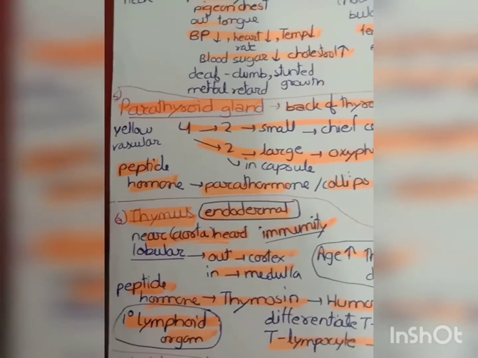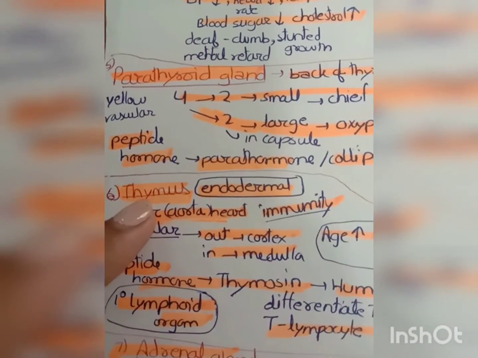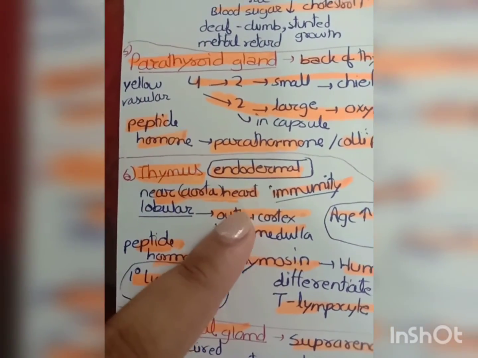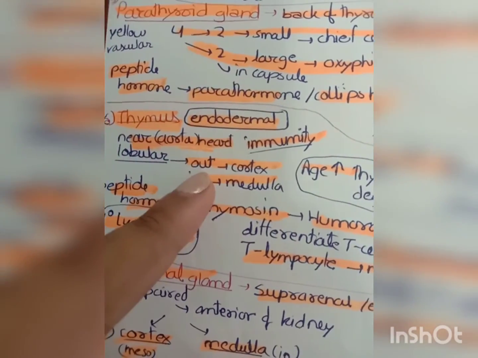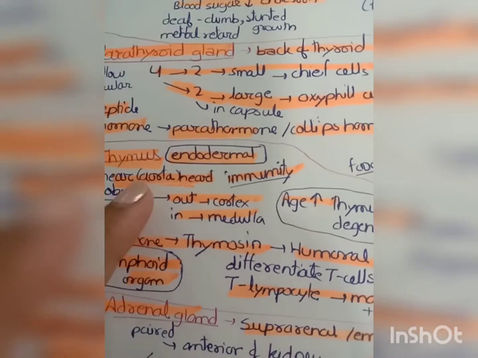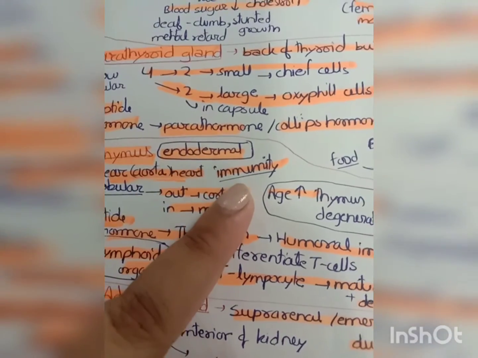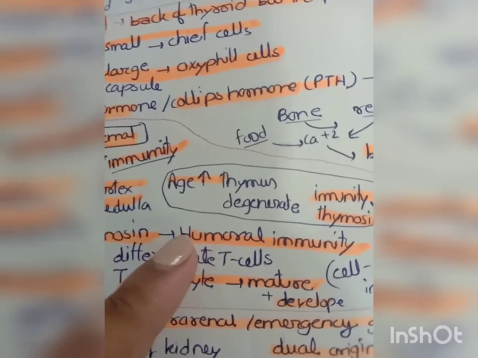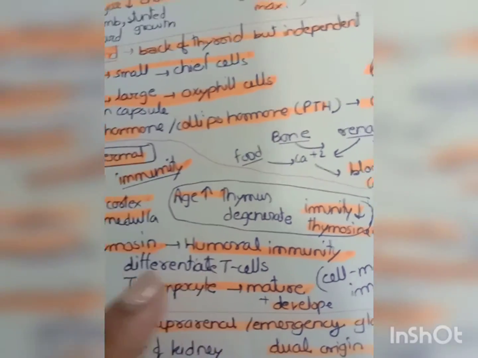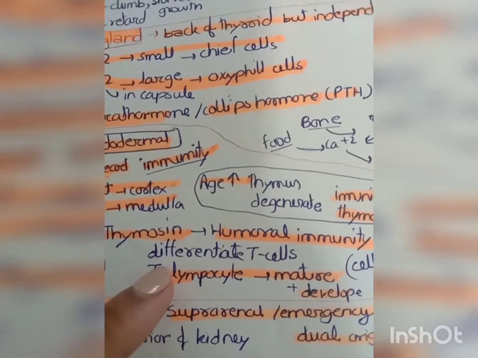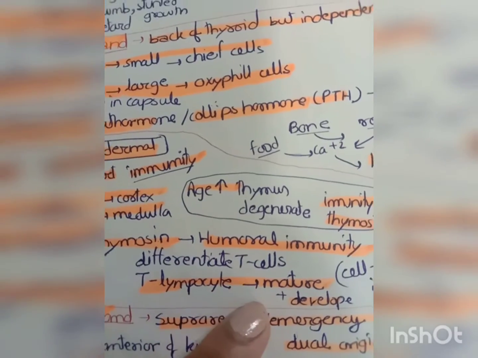Okay. Now, the next gland is the thymus, which is also endodermal. It is present near the aorta of the heart. It is also lobular, so the outer part of it is known as cortex, and the inner part is medulla. This gland is responsible for our immunity. It releases the peptide hormone thymosin, which gives the cell mediated immunity. So, it helps in differentiation of our T cells.